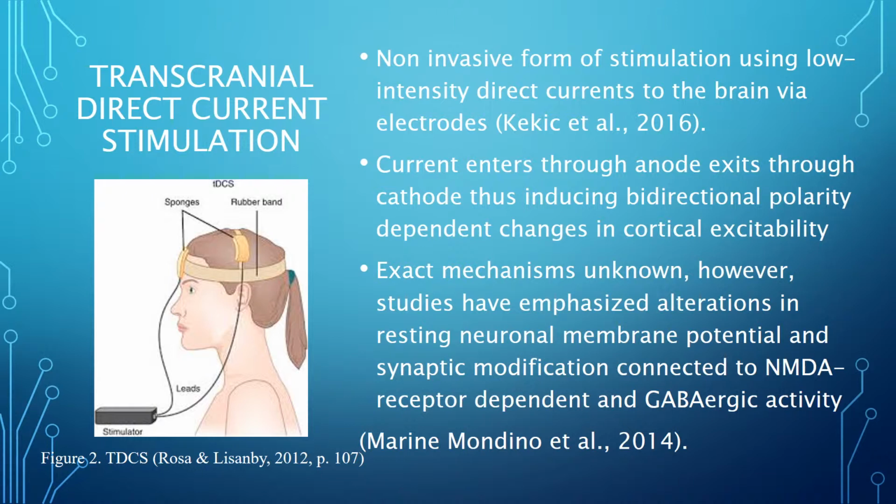Transcranial direct current stimulation is a non-invasive form of stimulation using low-intensity direct currents to the brain via scalp electrodes. The current enters through the anode, moves through the brain tissues, and exits via the cathode, thus inducing bidirectional polarity-dependent changes in cortical excitability. Specifically, the anode creates an increase in cortical excitability while the cathode reduces it. The exact mechanisms in this process remain unknown. However, studies have emphasized alterations in resting neuronal membrane potential and synaptic modifications connected to NMDA receptor-dependent and GABAergic activity.